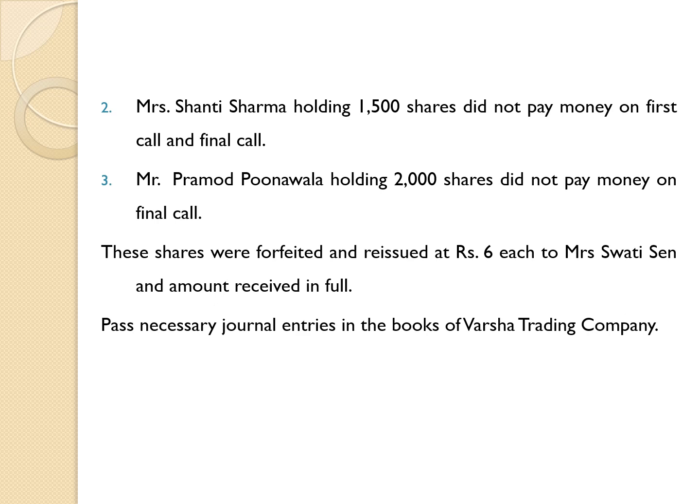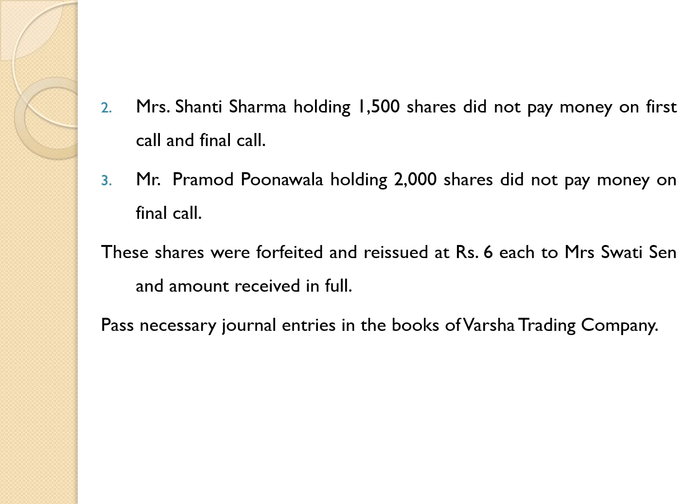It means that all issued shares were subscribed. In this problem, there are 3 parties who failed to make payment timely on stated calls as well as allotment.